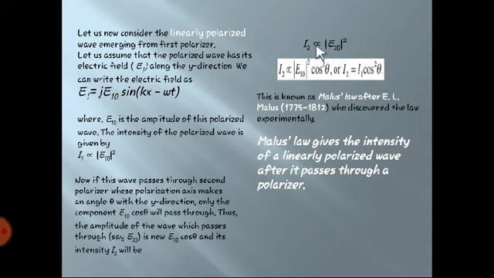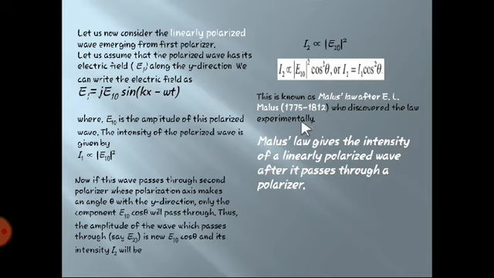Okay, so E2 is proportional to, as we have written over here, E10 squared, we are going to write over here E20 squared. But what is E20? E20 is nothing but E10 cos theta. By putting the value, we are getting I2 proportional to E0 squared cos squared theta. But what is E0 squared? I1. So I2 is equal to I1 cos squared theta. This is known as Malus law.